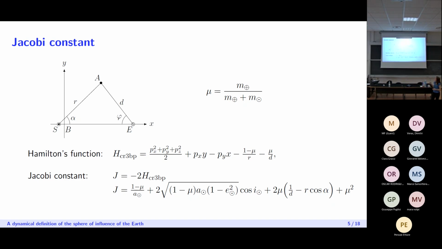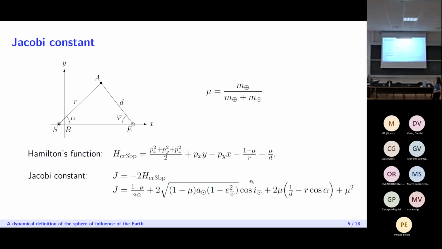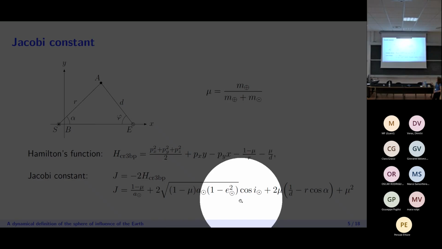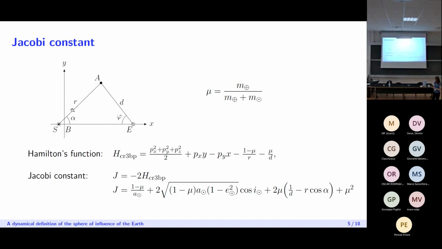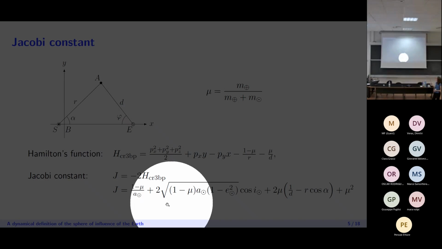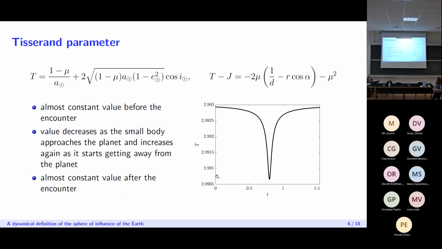And the Hamiltonian function of the circular restricted three-body problem is written here. And we have the Jacobi constant, which is, of course, an integral of motion, and which is written here in terms of the heliocentric orbital elements of the small body, in terms of the distances D and R, and the angle alpha, which is the angle between the asteroid and the Earth, as you can see in the picture. So if we consider these first 2 terms here, this is actually what is called the Tisserand parameter.